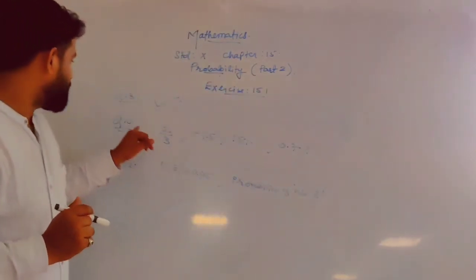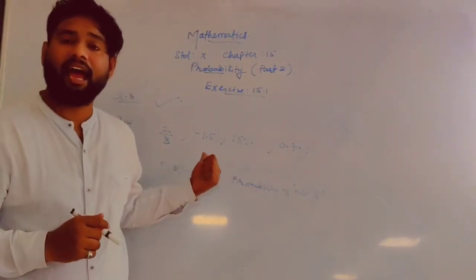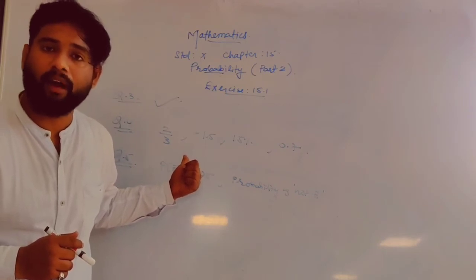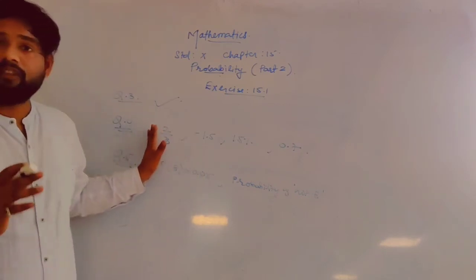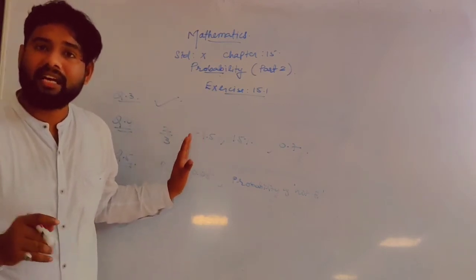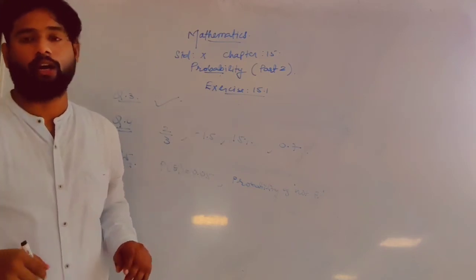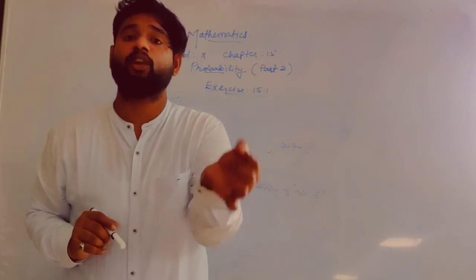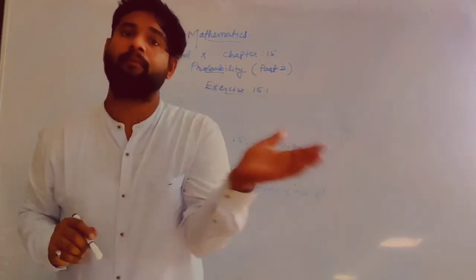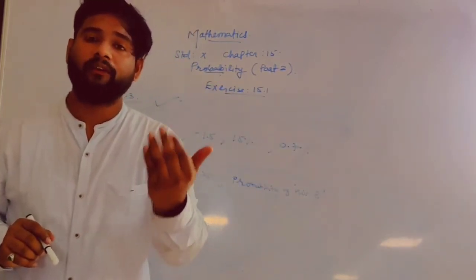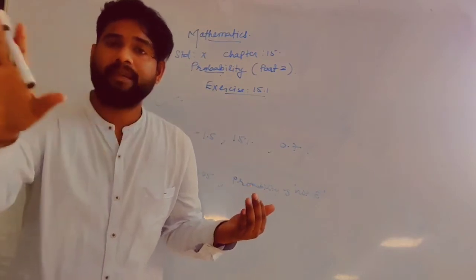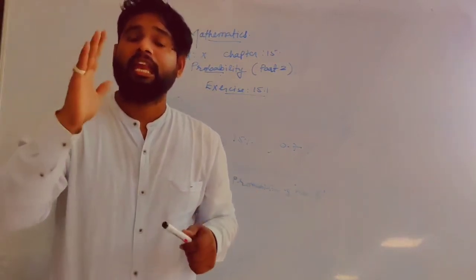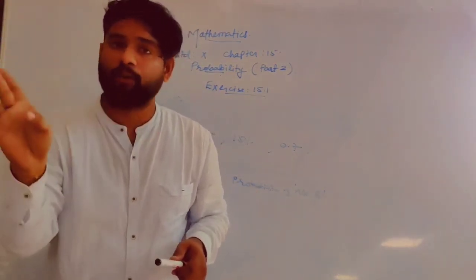Now, question number 4. Again, that was discussed in video lecture number 1. They are asking which of the following answers are probabilities and which are not. I told you the range of probability is from 0 to 1, including 0 and 1 and everything between. Any probability less than 0 cannot be said to be a probability. Any probability more than 1 cannot be said to be a probability.